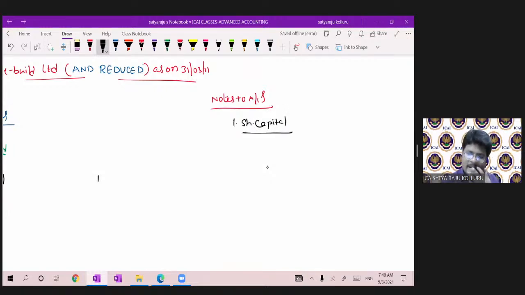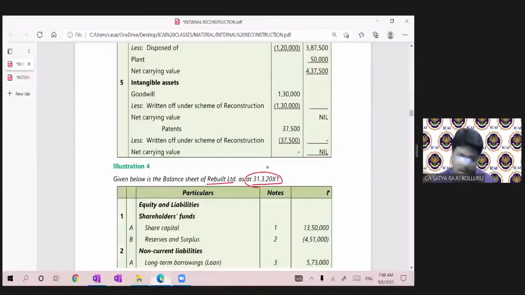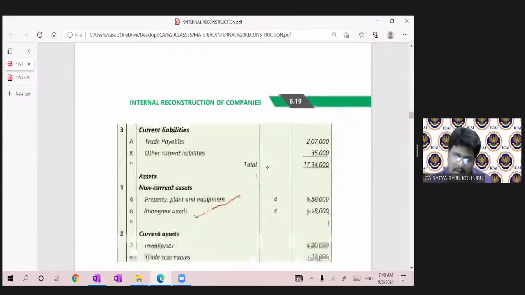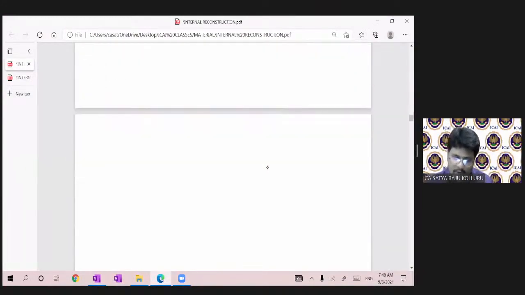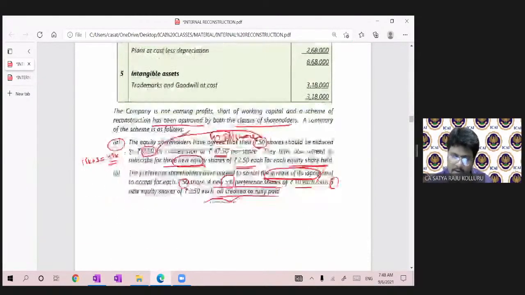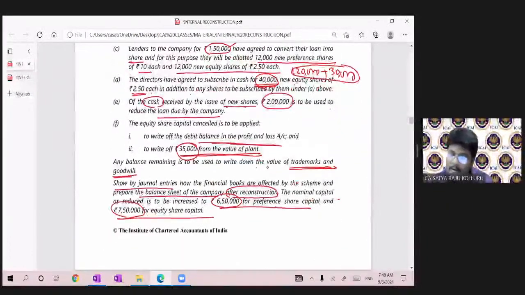First, under share capital, you have to record authorized share capital. In authorized share capital, he clearly mentioned 2 things. One is the nominal capital as reduced is to be increased to 6,50,000 of preference share capital and 7,50,000 of equity share capital.